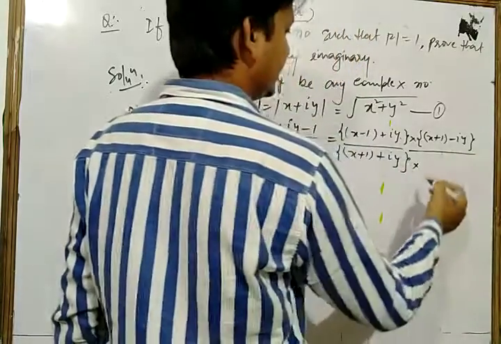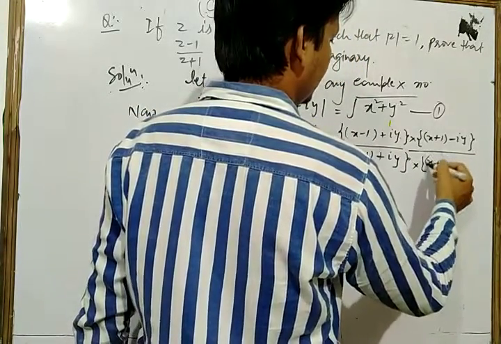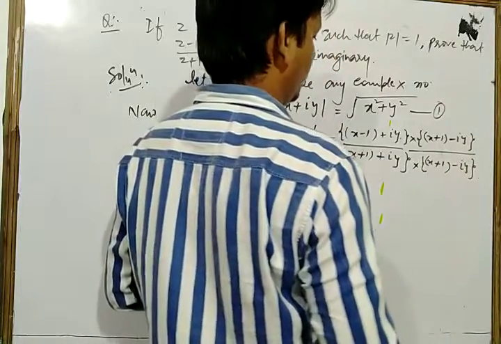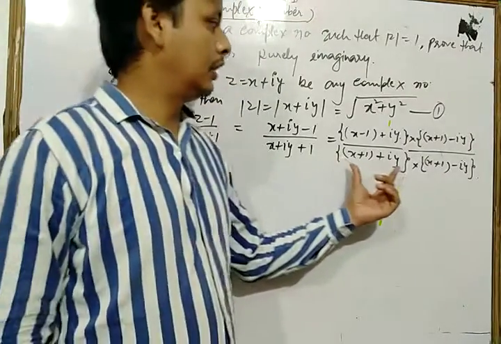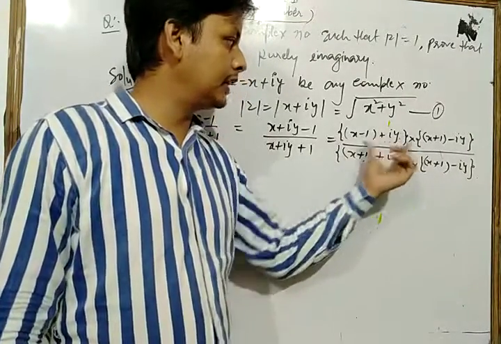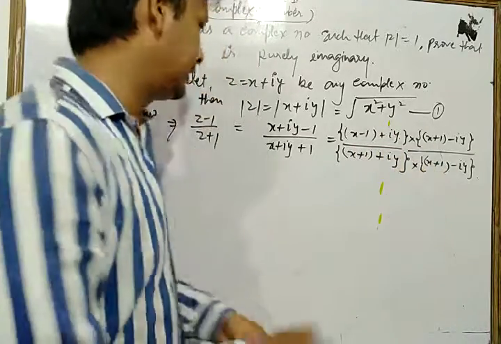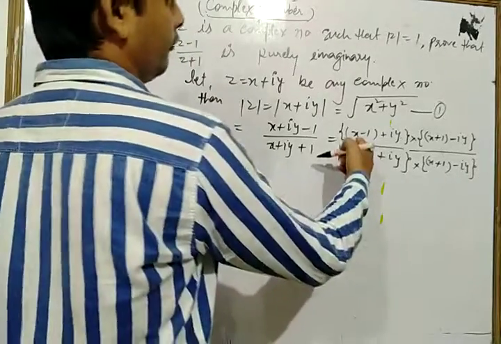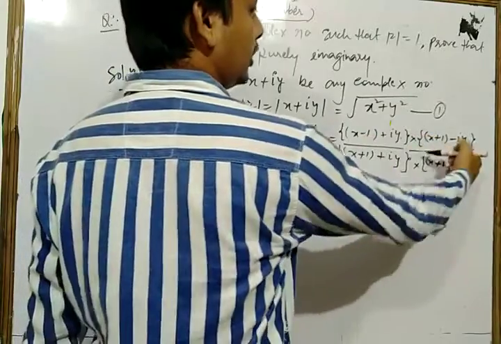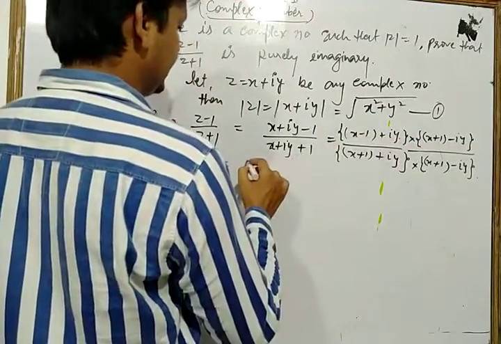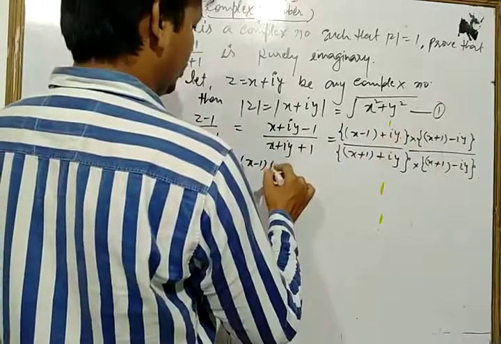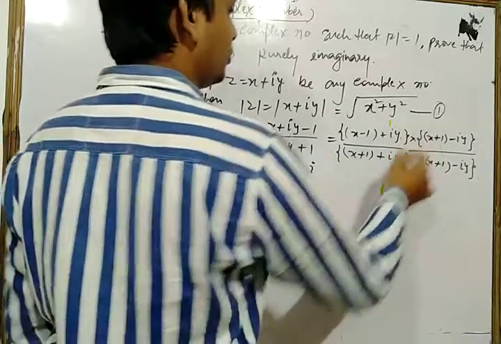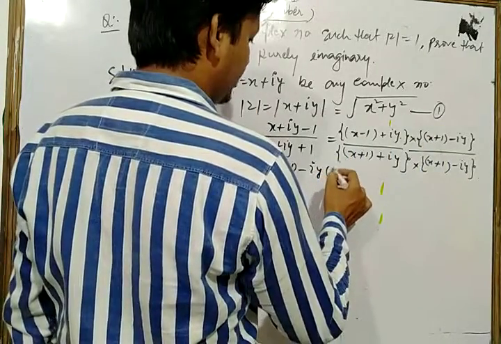So Z minus 1 upon Z plus 1 is equal to: first we multiply x minus 1 with both parts, giving x minus 1 into x plus 1, minus iy into x minus 1.